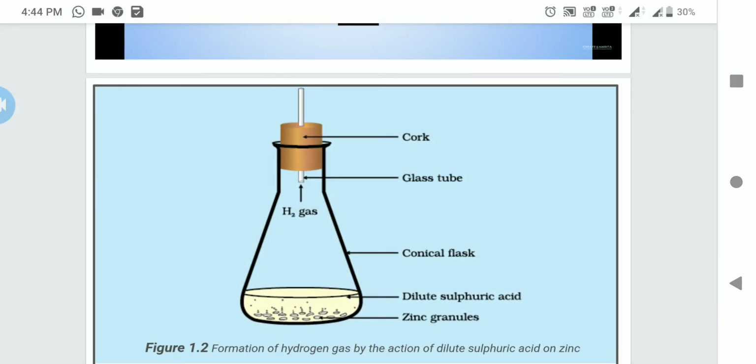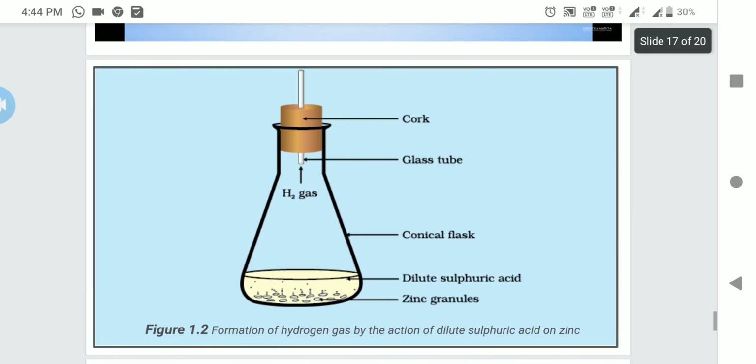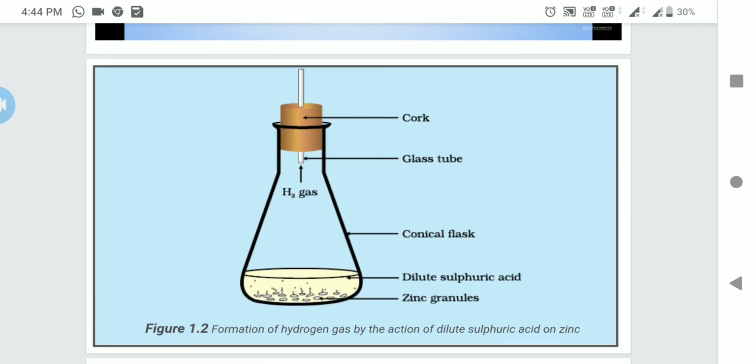Along with that, hydrogen gas is also released. You can see H2 gas near the rubber cork. This hydrogen gas escapes through the open end of the glass tube.